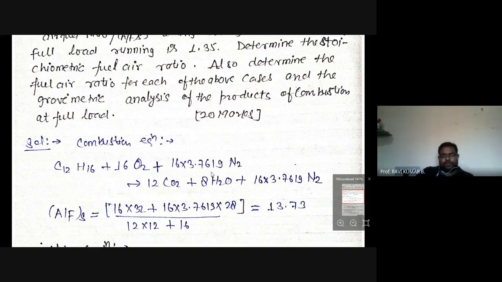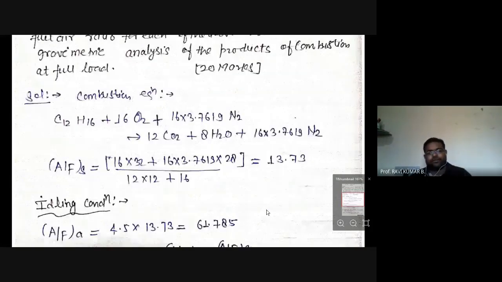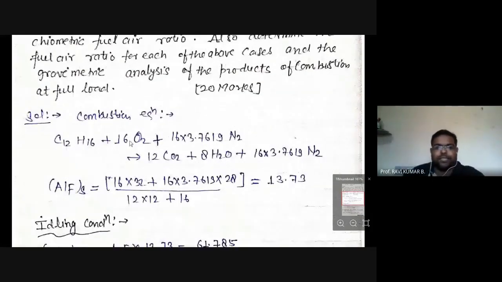So pre and post combustion N2 content will be same, and this is CO2, H2O. So from here, air fuel ratio stoichiometric: air means oxidizer. So oxidizer will have N2 and O2 together. So we have to calculate mass of air from here.